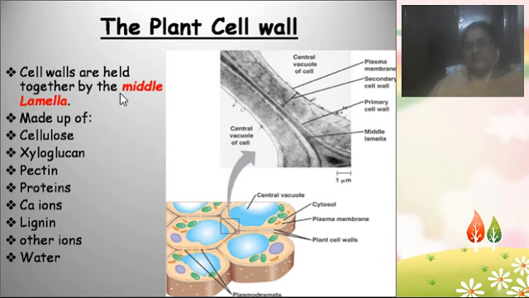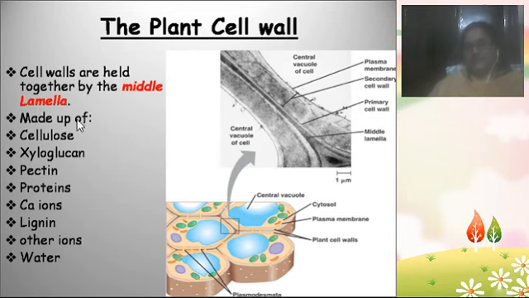The cell walls are joined by the middle lamella, meaning the outer layer of the cell is the middle lamella. If two cells are present, the very outer layer of the two cells is the middle lamella, meaning the two plant cells are separated by the middle lamella. Inner to the middle lamella there is the primary wall, and inner to the primary wall there is the secondary wall. So we will see that.